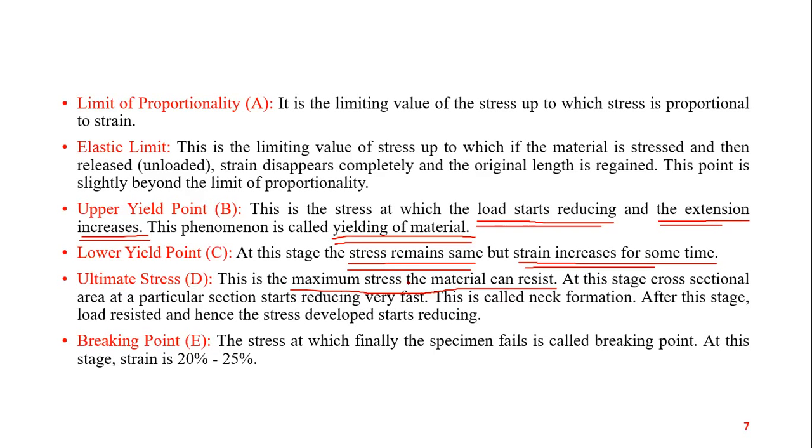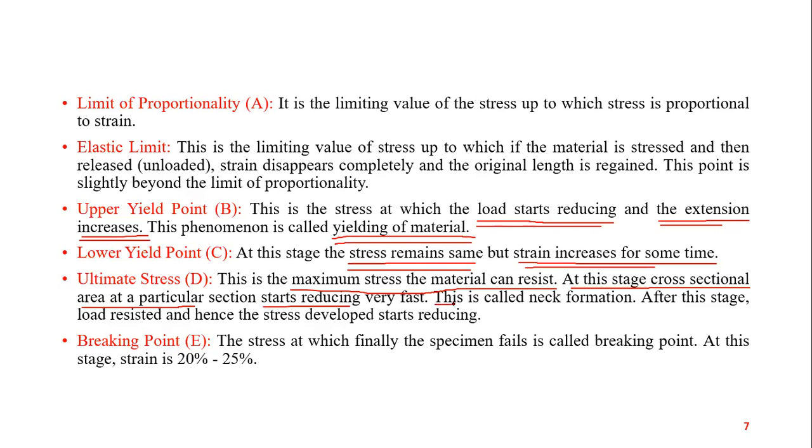At this stage, the cross-sectional area at a particular section starts reducing very fast.